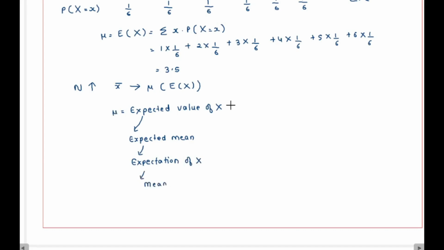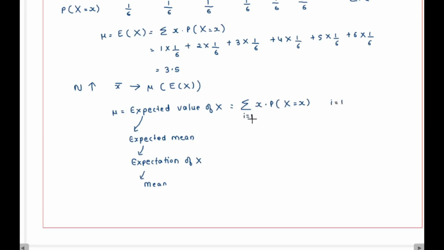So this mu is equal to the summation of x into the probability of the random variable x taking this small value x. So I can be what? 1, 2, 3.